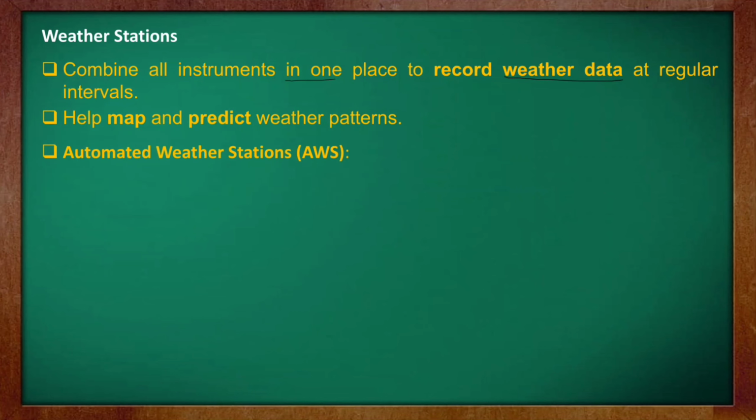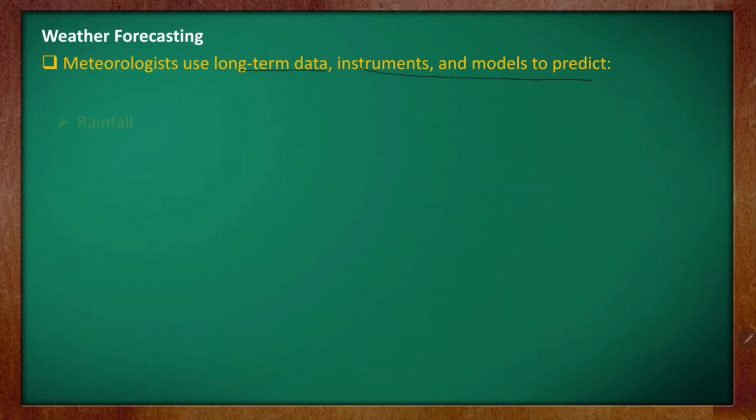Now weather forecasting. How is the weather predicted? Meteorologists use long-term data, instruments and models to predict rainfall, storms, droughts, heat waves and cyclones. And early warnings help local government to take action, fishermen avoid danger at sea, and citizens prepare and stay safe. So this is the use of knowing the weather early.